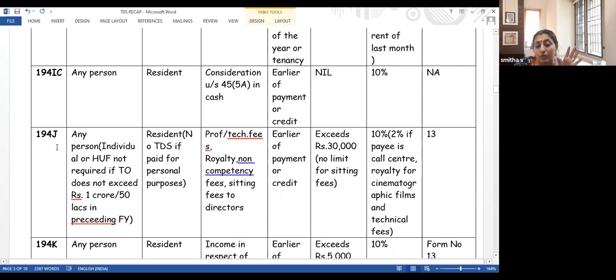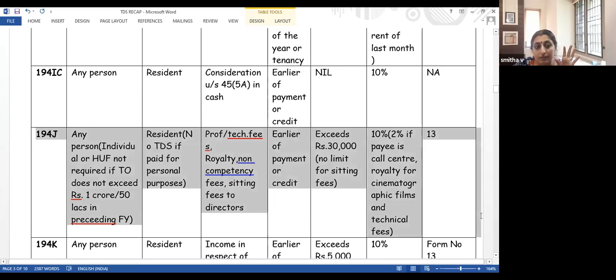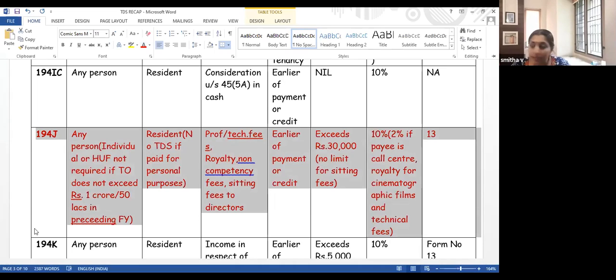Let us see. Who is required to deduct TDS? Any person. But there is an exception. Individual or HUF need not deduct TDS. The exception is only given to individual or HUF.